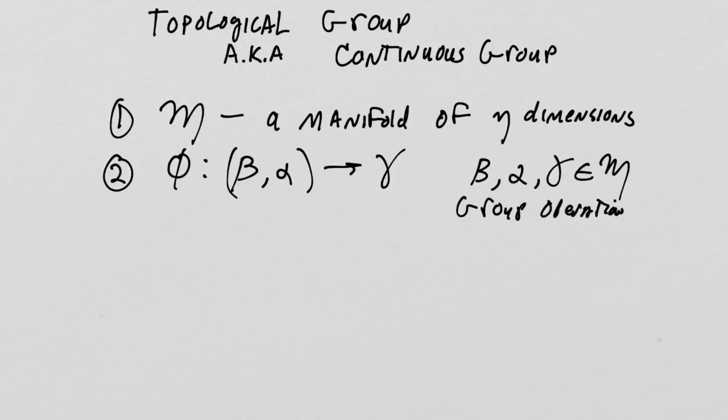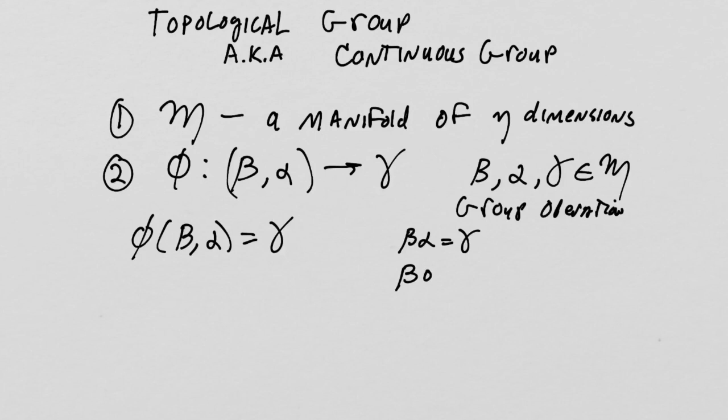But we're writing it in a slightly different notation. I'm going to write the group operation as phi of beta, alpha equals gamma, right? The other way to say it is beta alpha equals gamma. Sometimes you write beta, group operation, alpha equals gamma, but we're being a little bit formal here. So we're going to declare a mapping phi that takes beta, alpha and gives gamma.